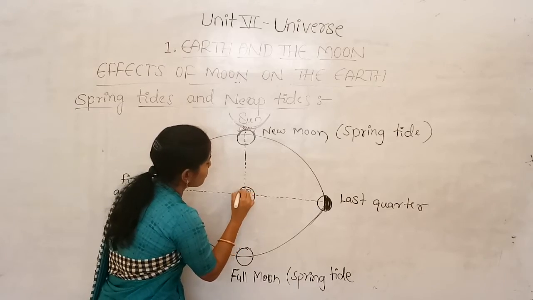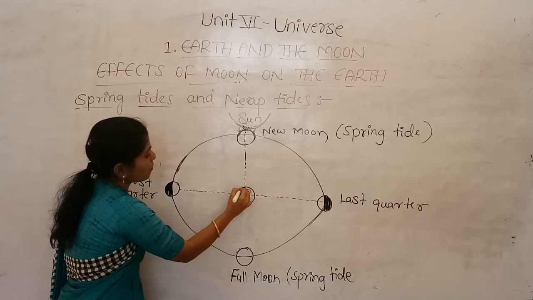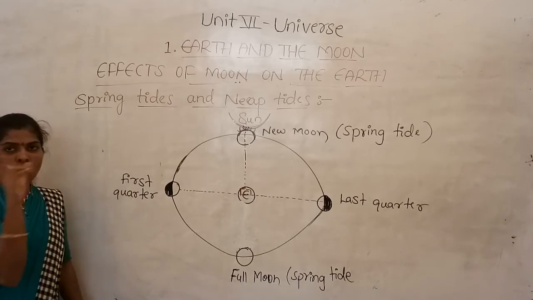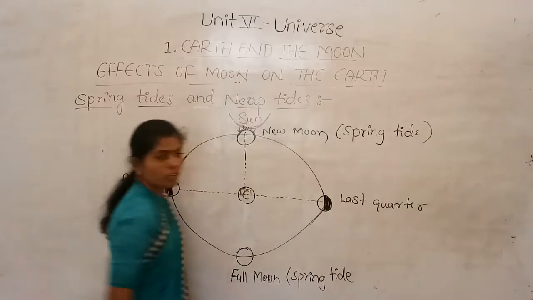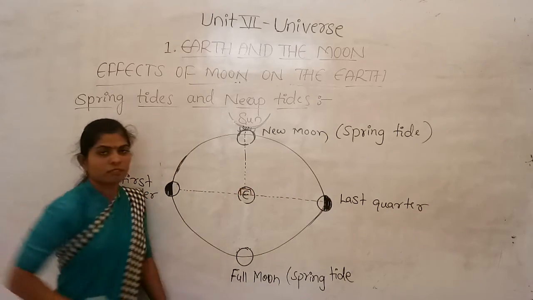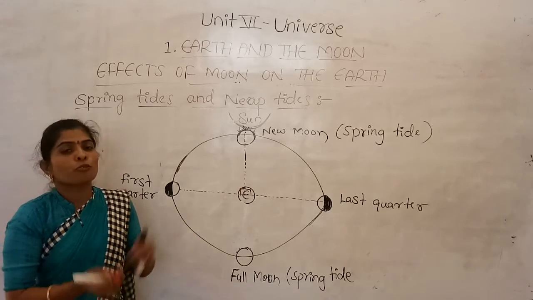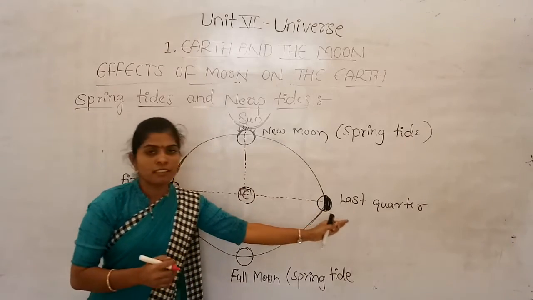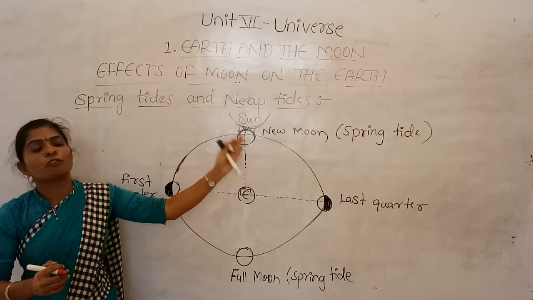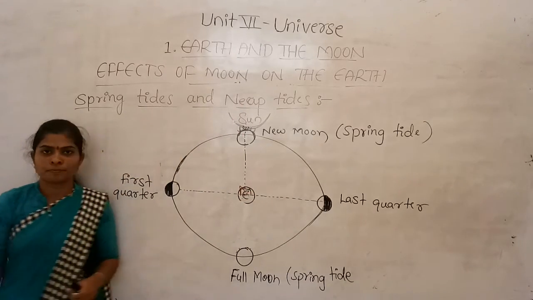They both are perpendicular to each other. The sun as well as the moon, they are perpendicular to each other. And when they are in both the quarters, the first quarter as well as the last quarter, the gravitational forces are perpendicular. Perpendicular means they are at right angles to each other. So when the sun as well as the moon are at right angles to each other, the gravitational force of the sun as well as the moon cancels each other.